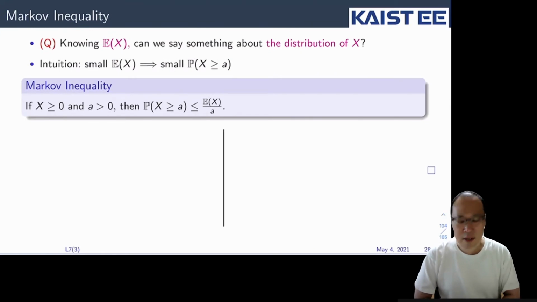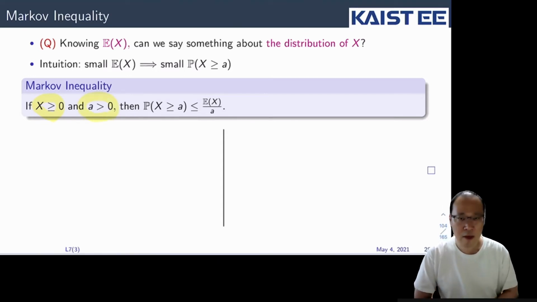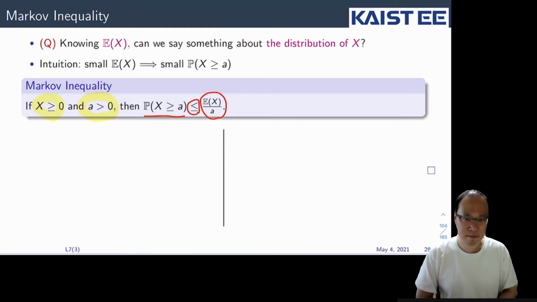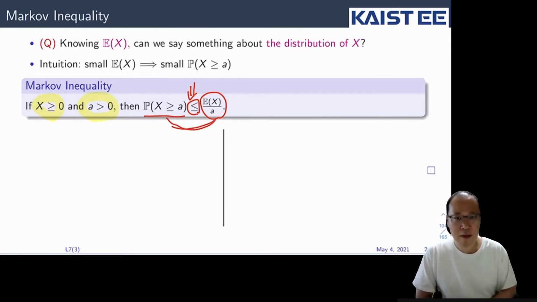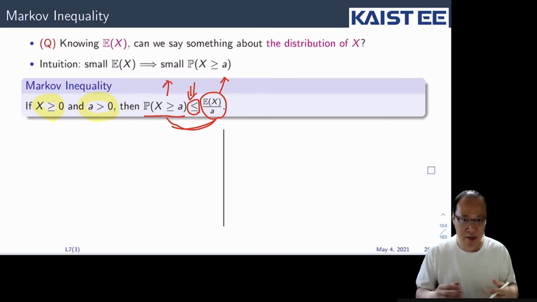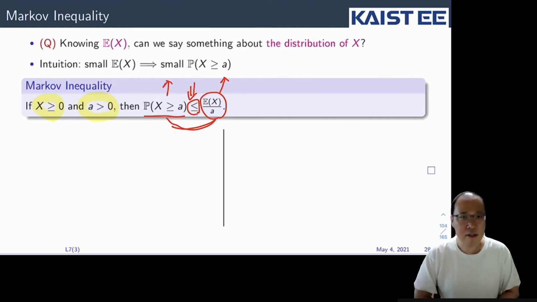So the Markov inequality is that for a positive random variable X and a positive constant a, the probability that X is greater than a is bounded by the expectation divided by a. Since this is a bound, not an equality, we cannot say exactly that these are equal, but as the expectation gets larger, this probability gets larger. So these two quantities may have similar tendencies about their values.